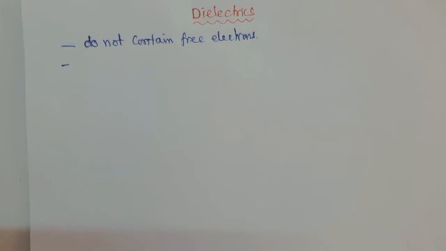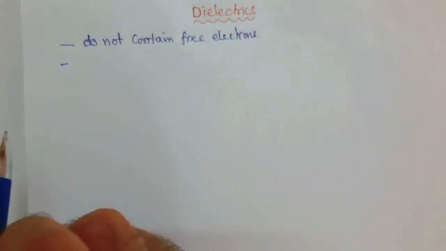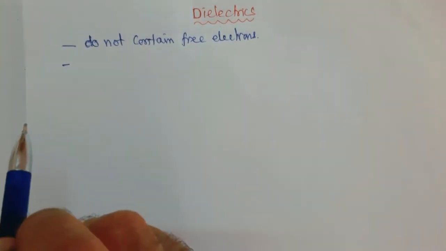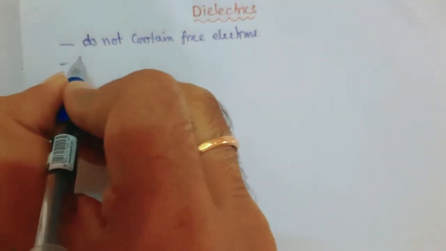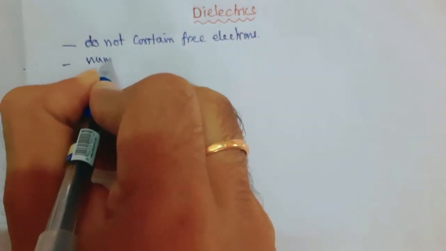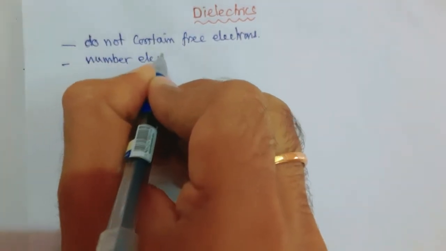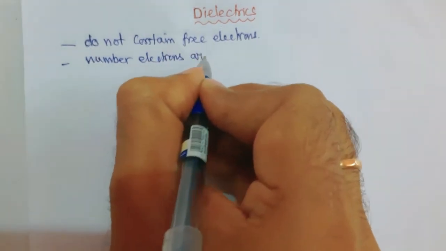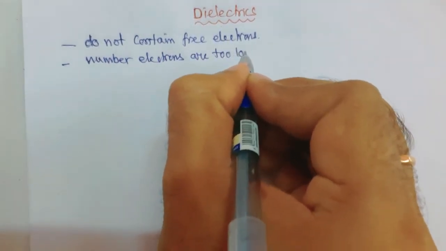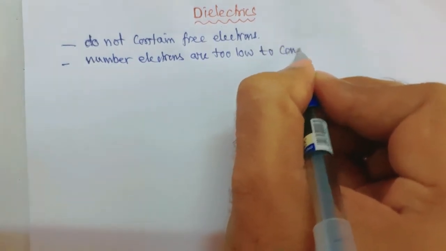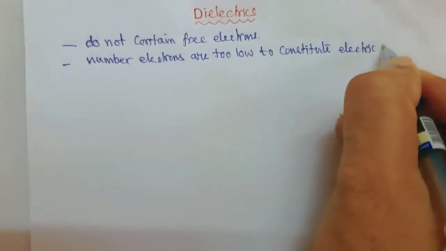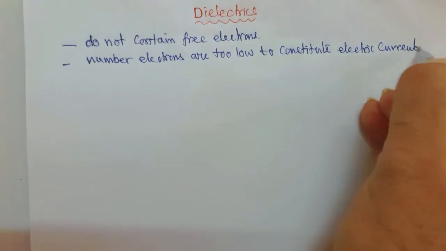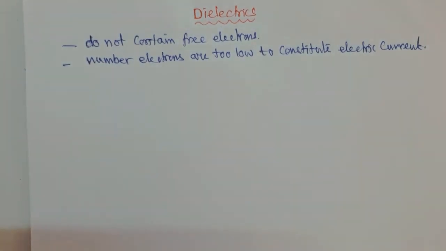Dielectrics. What are dielectrics? Dielectrics are the substances which do not contain free electrons, or the number of electrons is too low to constitute electric current. So these are the dielectrics.